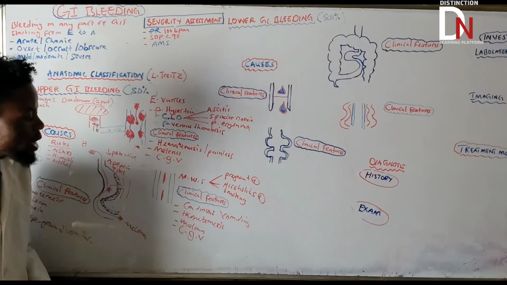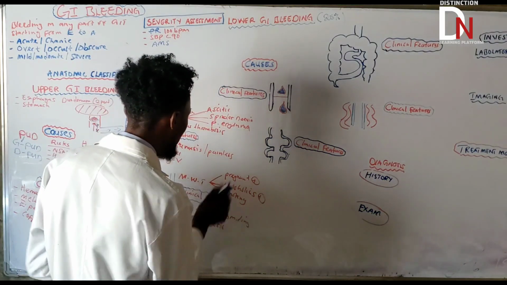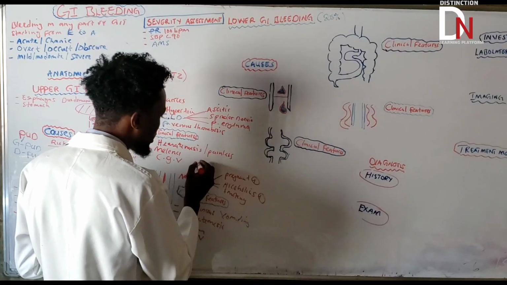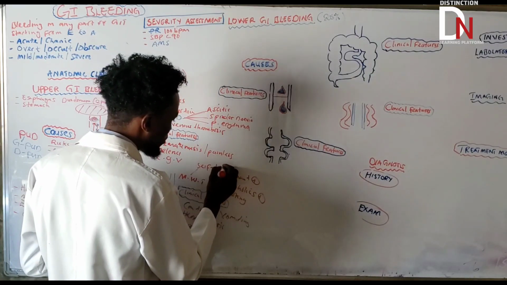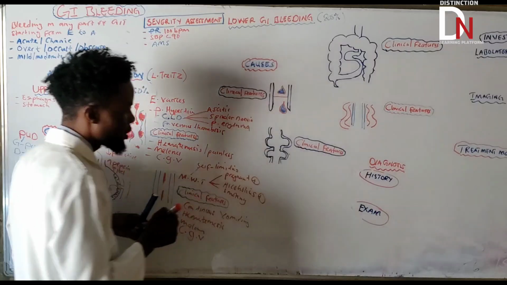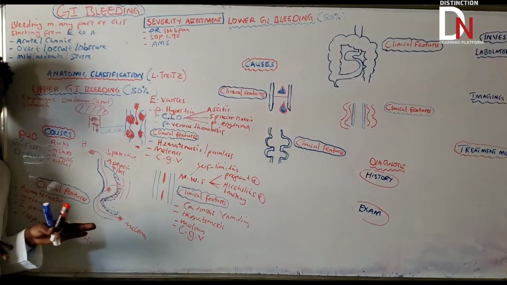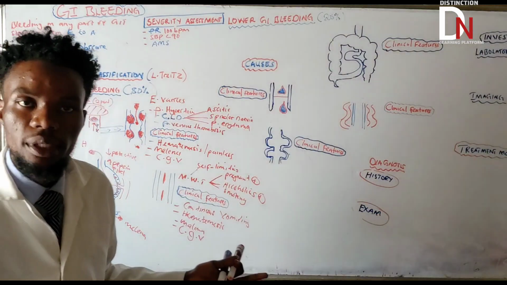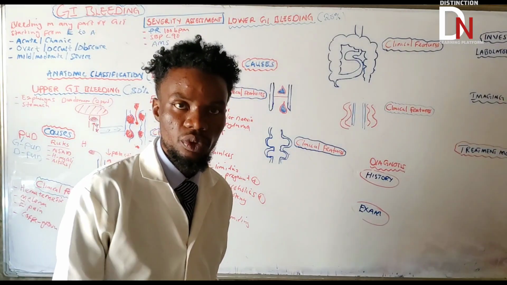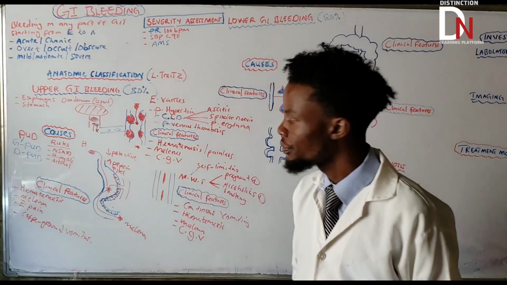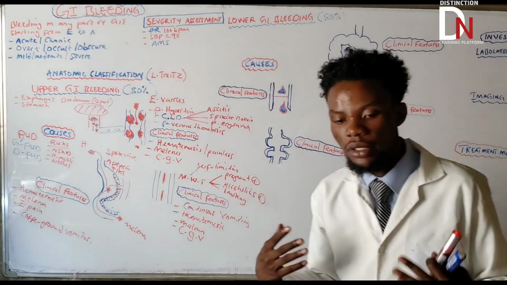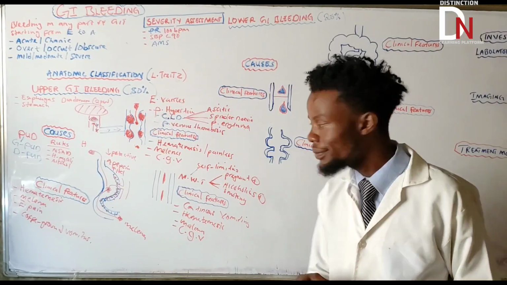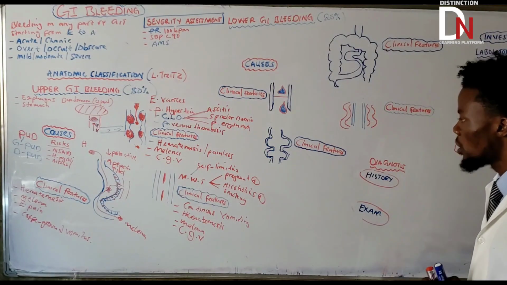Now the important aspect that you need to know is that this disease, or condition, is self-limiting. You need to know about that, okay? So sometimes, if they deliver, or they stop taking alcohol, then it will stop. So it's self-limiting. Basically, with self-limiting, most of the time they don't intervene, okay? Those are medical cares. They don't intervene. So those are important things.